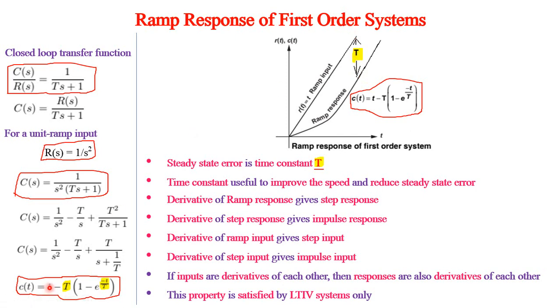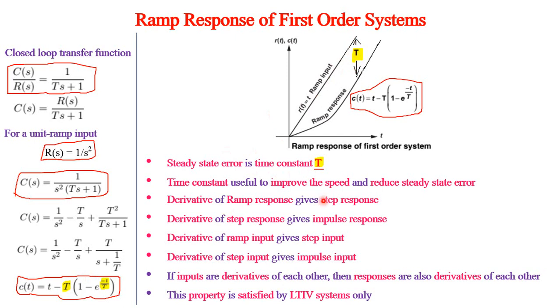This can be seen when we substitute t equal to infinity in this expression. e power minus infinity is 0, so it is t minus T, which is infinity minus T, whereas r of t is simply t, which is infinity. So there is a deviation of the time constant capital T. So steady state error is the time constant.